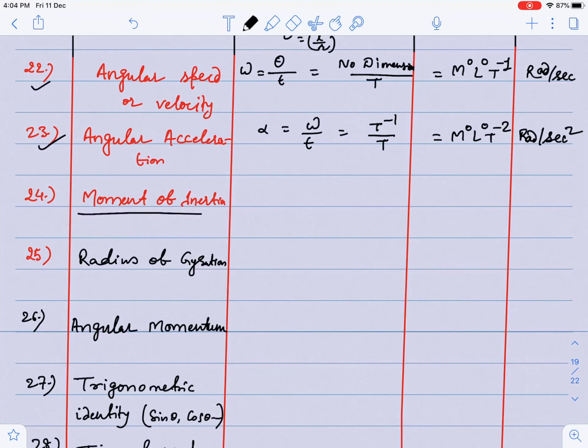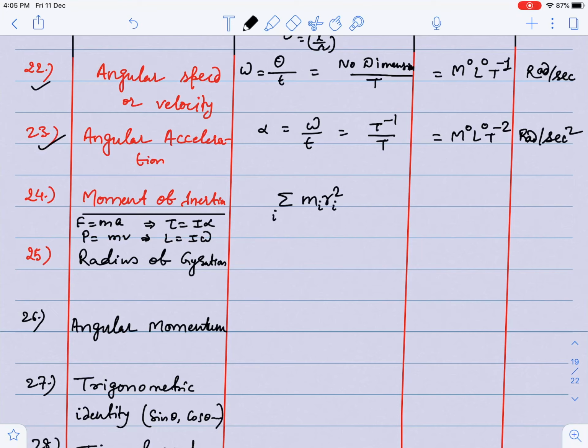Now guys, moment of inertia. You have to remember one point about moment of inertia that I want to introduce here. As mass plays the role in translatory motion, moment of inertia plays the same role in rotational dynamics. Like you say that F is equal to mass into acceleration, in rotational dynamics the rotational force is torque. Torque is equal to I into alpha. Similarly, you can write P is equal to M into V, linear momentum is equal to mass into velocity, and angular momentum is I into omega. All this resembles, we will see one by one.